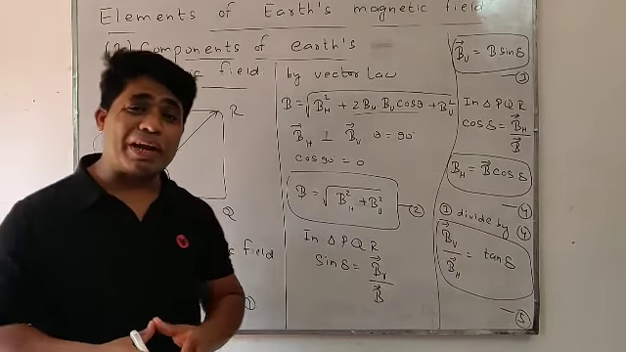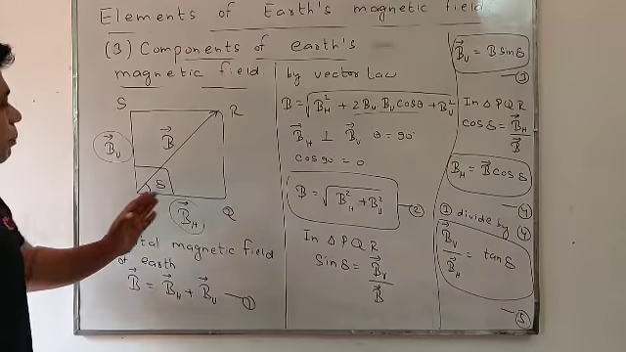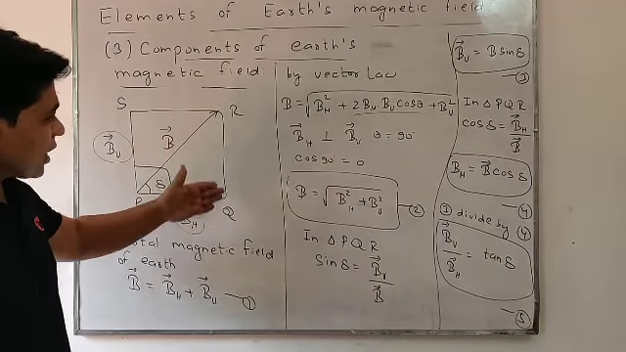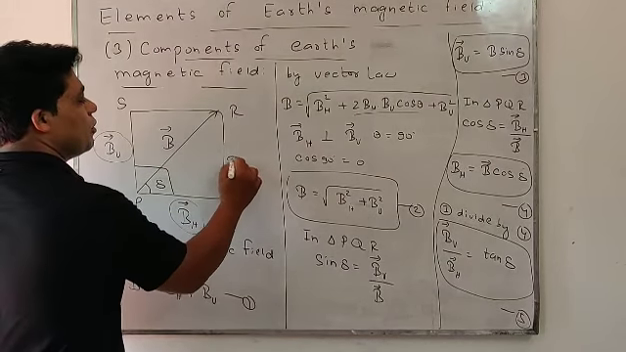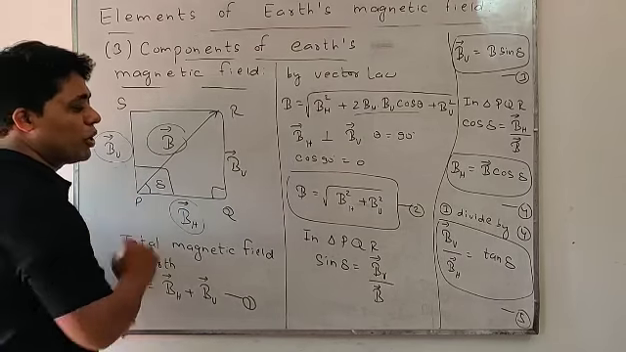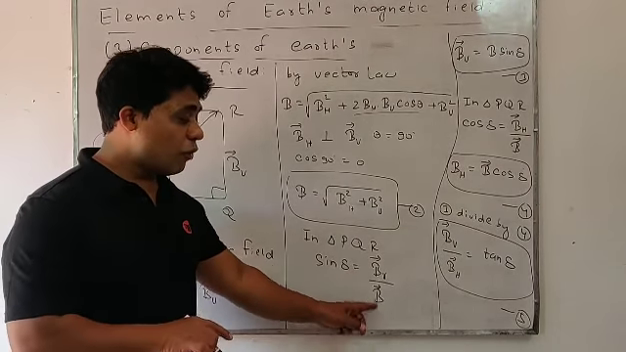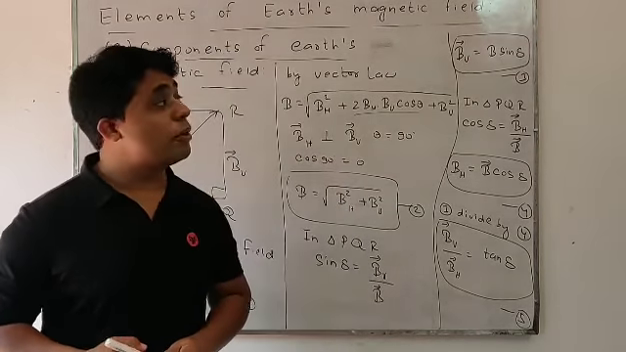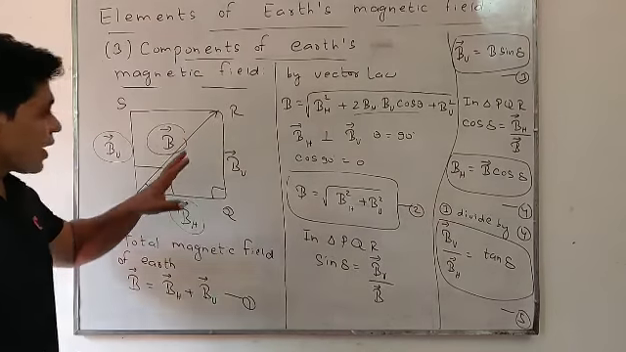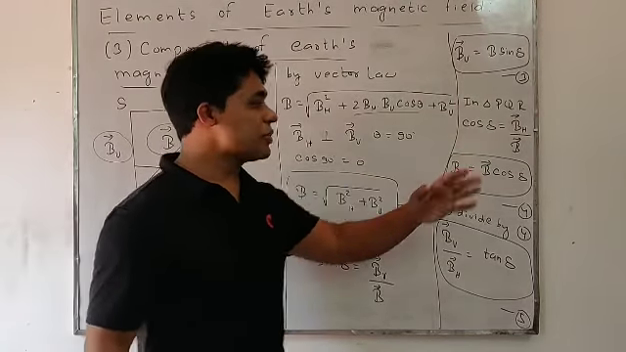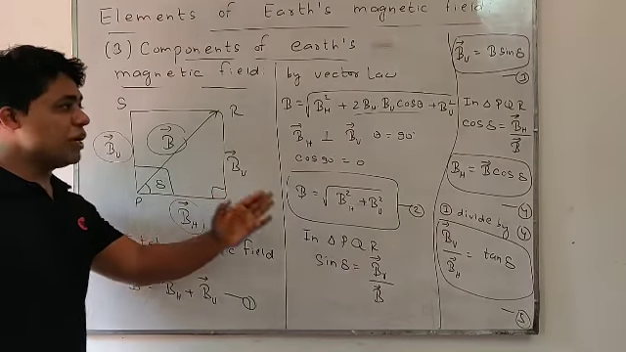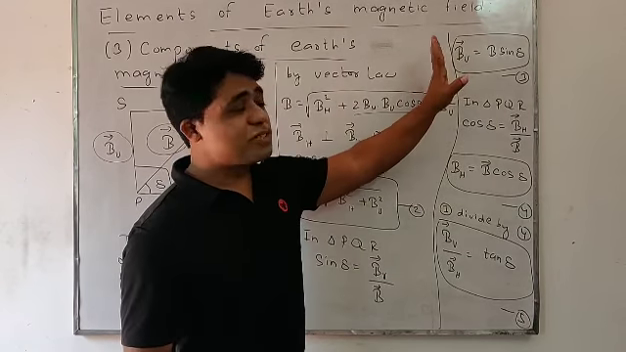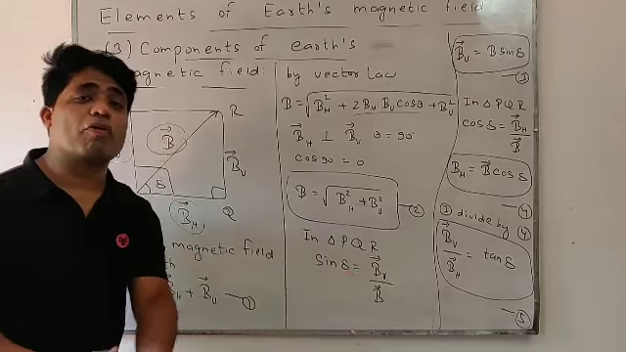Now we have to find separately the horizontal and vertical components. In this triangle PQR, I'm applying sine delta, perpendicular by hypotenuse. This side is the perpendicular, that is BV, opposite to 90, B is the hypotenuse, so sine delta equals BV by B. Now to find the vertical component, cross multiply: B sine delta. So the vertical component of magnetic field is B sine delta. Similarly, in this triangle, I'm applying cos delta, base by hypotenuse. Base is BH, opposite to 90, B is the hypotenuse. Cross multiplying, we get BH as B cos delta. So that is the vertical component and that is the horizontal component of earth's magnetic field.